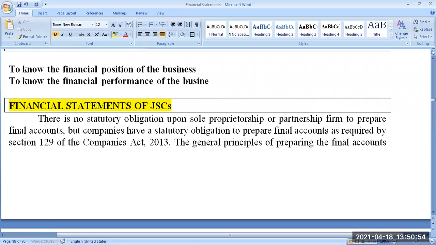Professor, can we say it's a record of all the debits and credits? Madam, you are trying to say the meaning of accounting. Please understand my question. My question is, why do we need accounting?